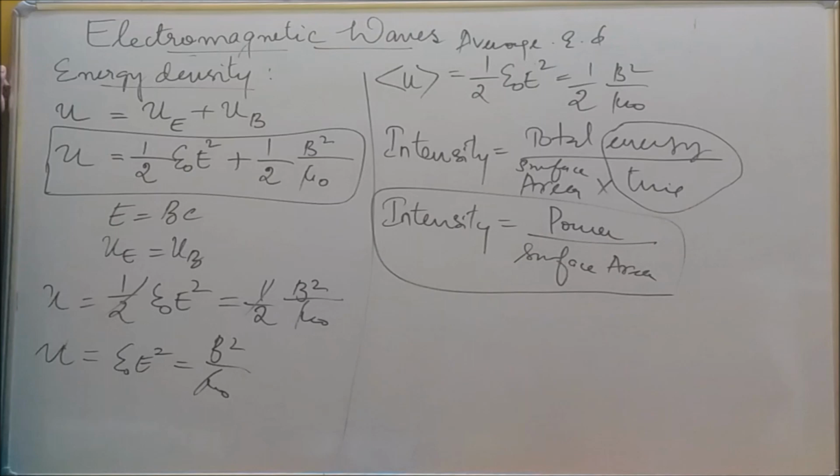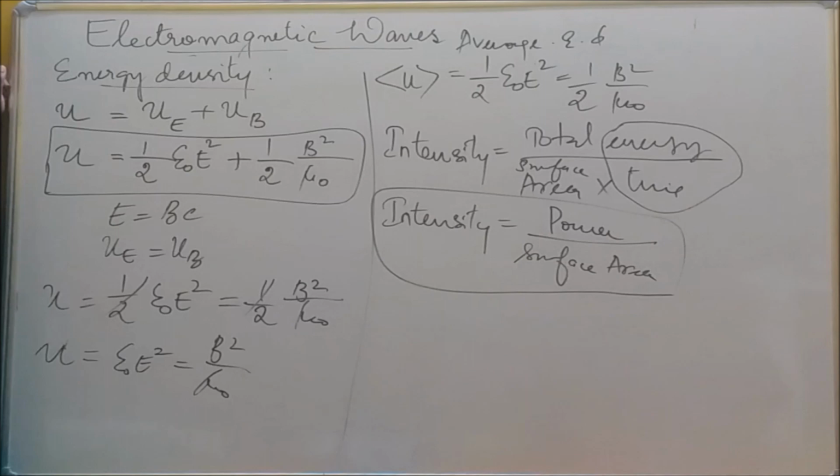We know what intensity is already, right? Intensity is nothing but energy crossing per unit area per unit time. Okay. So intensity I is equal to total energy crossing per unit area and per unit time.